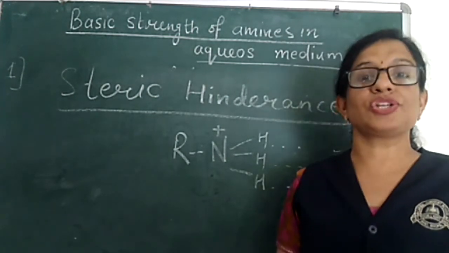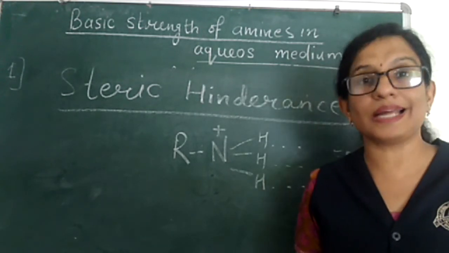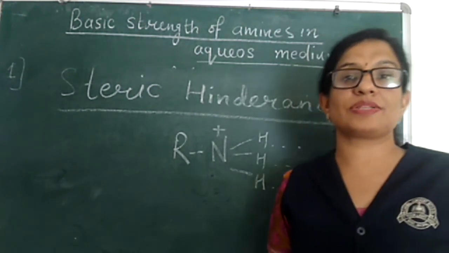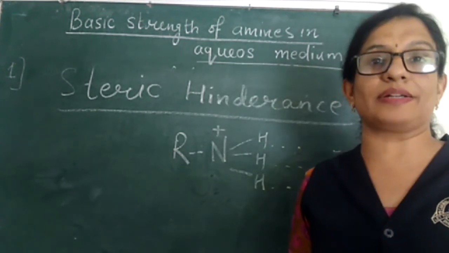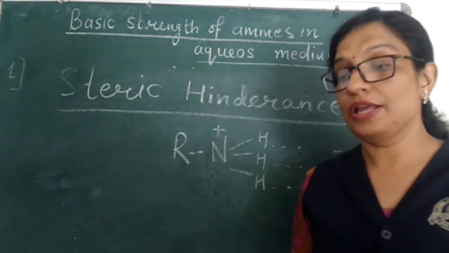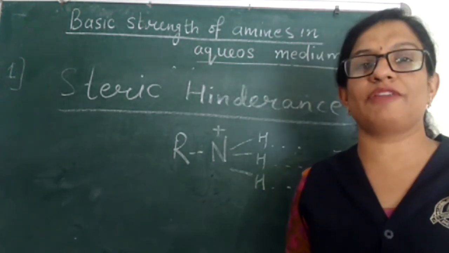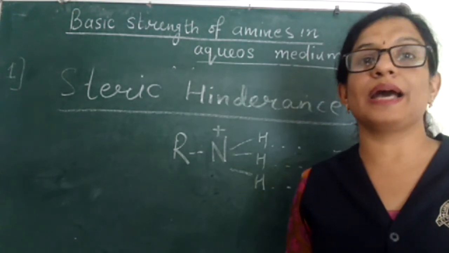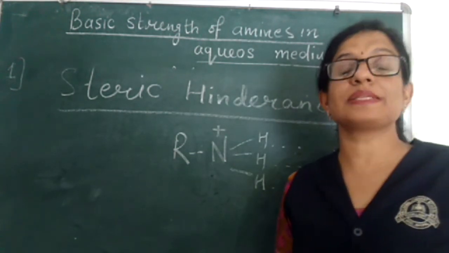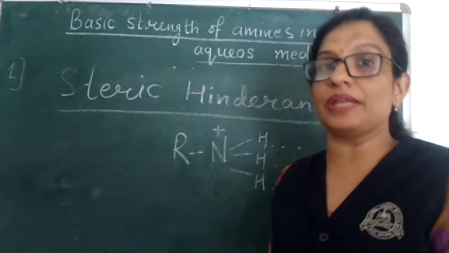The combination of all these 3 factors will decide the correct order of basic strength of amines. We have to see the combination of all these 3 factors for methylamines as well as ethylamines.